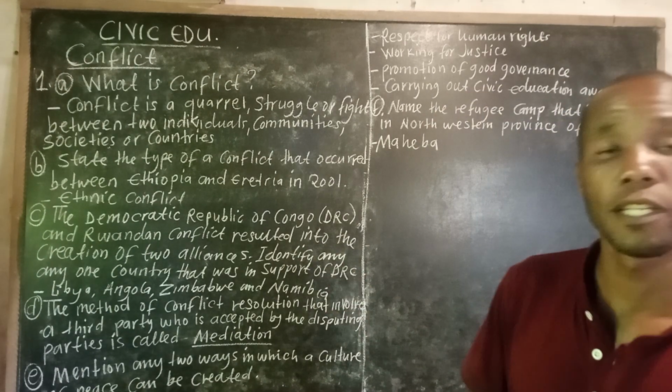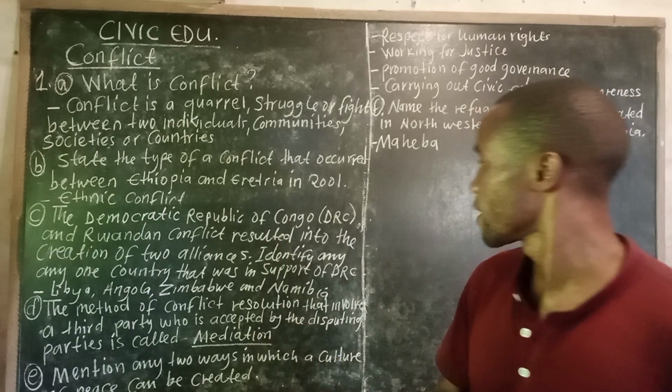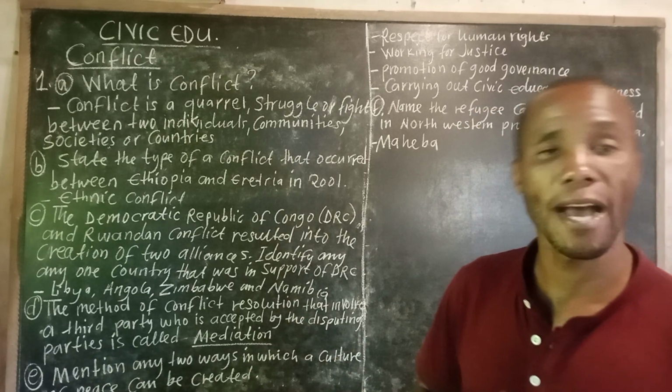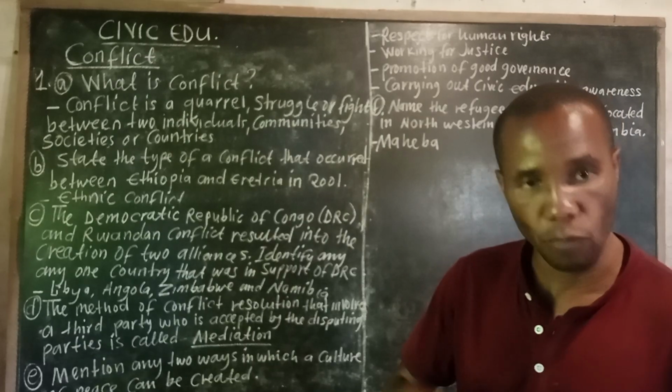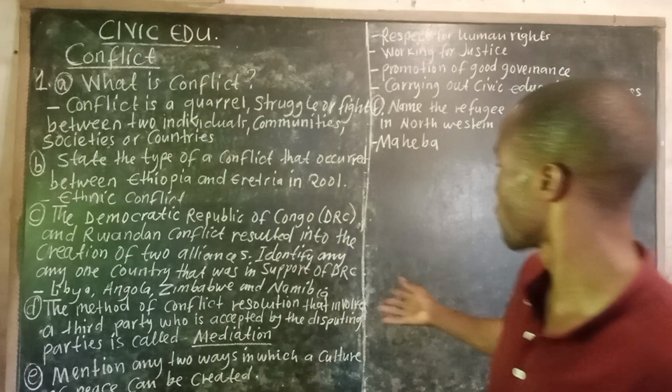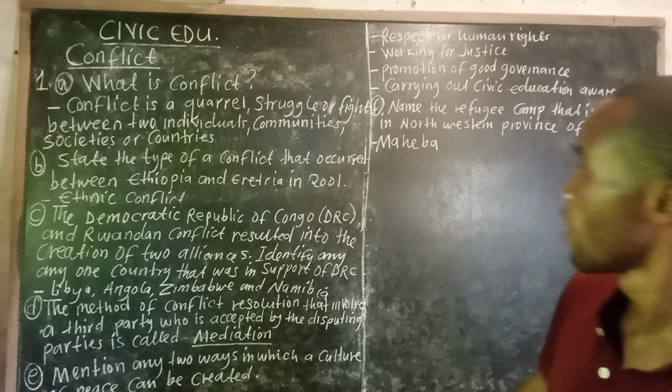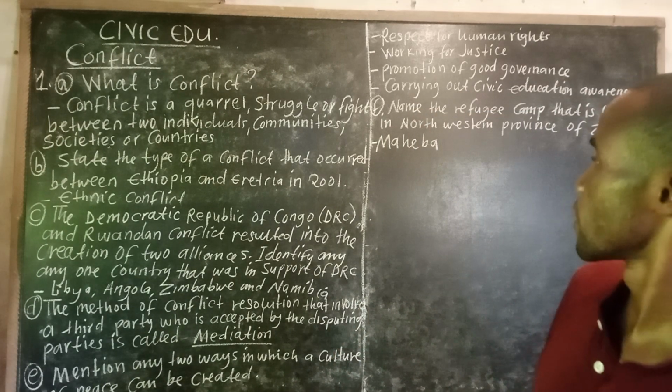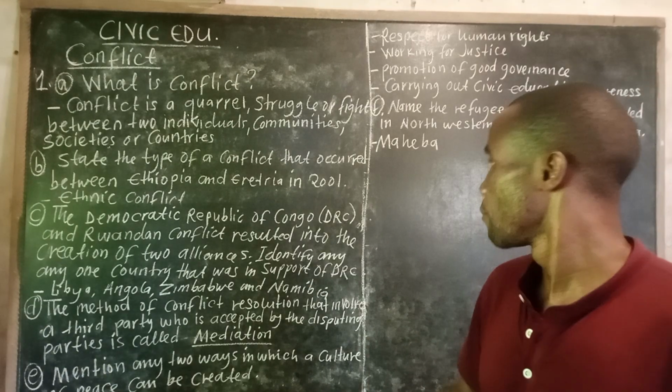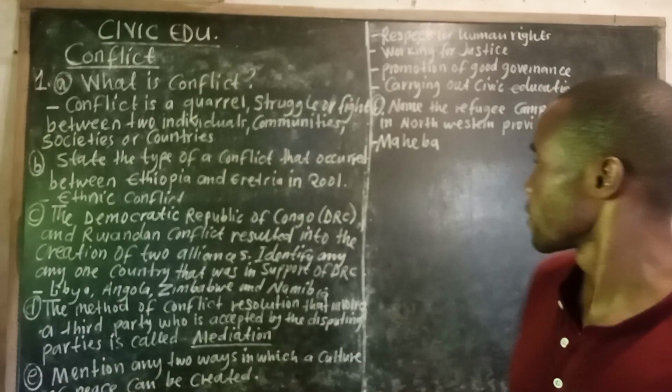One of them is Libya, then Angola, Zimbabwe, and Namibia. These were the countries that were in support of DRC during that conflict which emerged between two alliances.